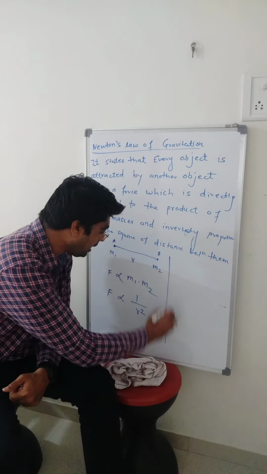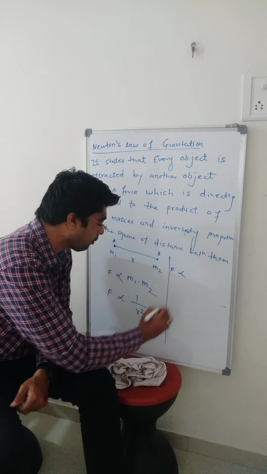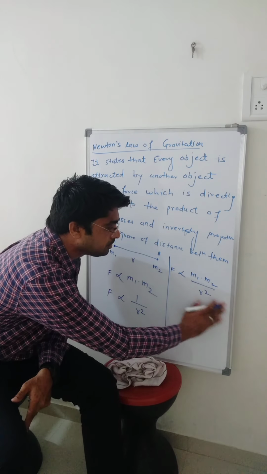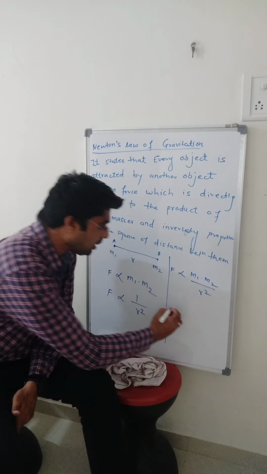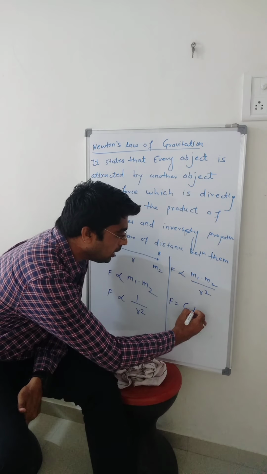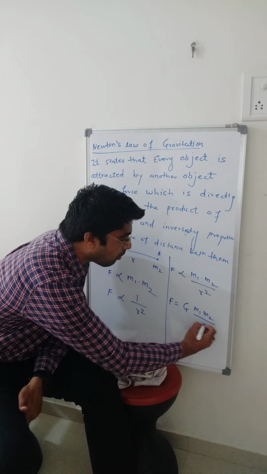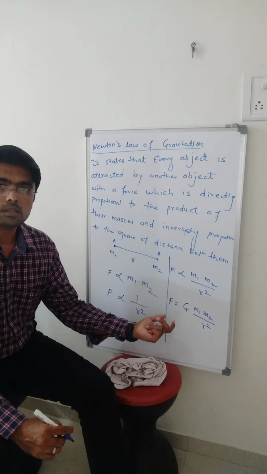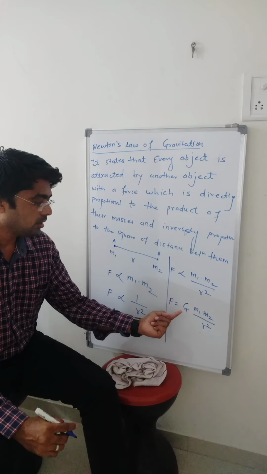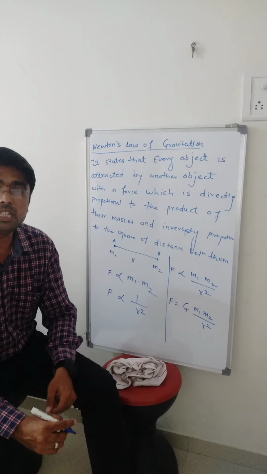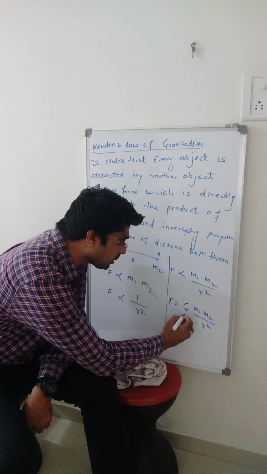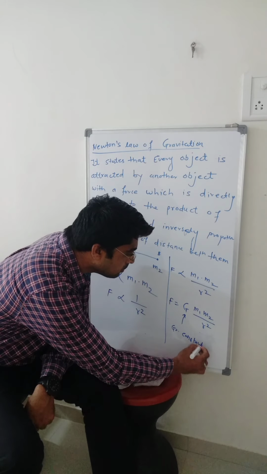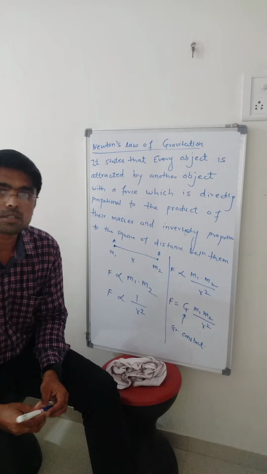Means we can write that F is directly proportional to m1 into m2 upon r square. Now let us consider F equals G into m1 into m2 upon r square, taking G as a constant. G is called the gravitational constant.